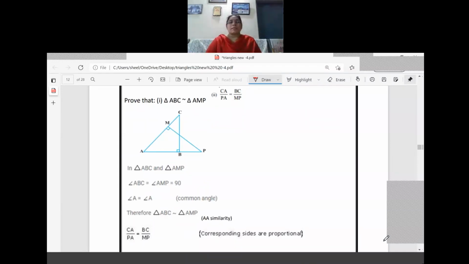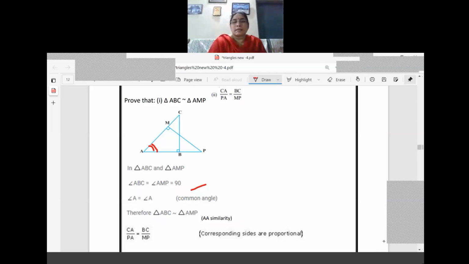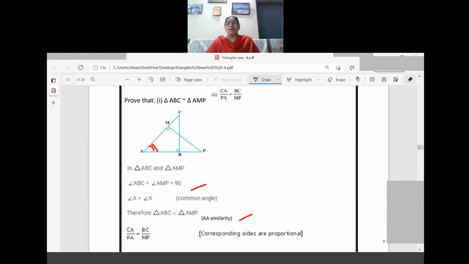So first of all, we will check that it is coming correctly. In ABC, B is coming and in AMP, M is coming. So we got the first criterion, that is equal to 90 degrees. Now what is the next one? Common angle they have taken. In ABC, angle A is coming, in AMP also, angle A is coming. So angle A is the common angle there. So there is no need of finding the third angle. We can finish here only. So what is the criterion? We can write that these two triangles are similar.